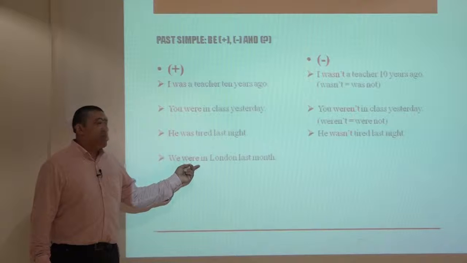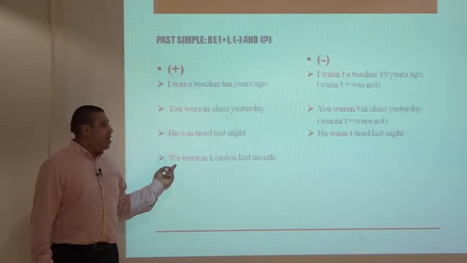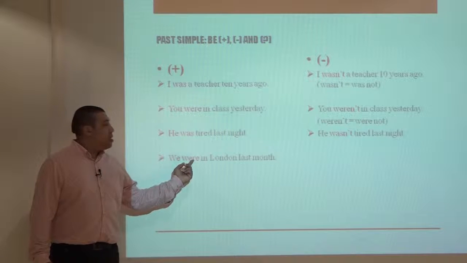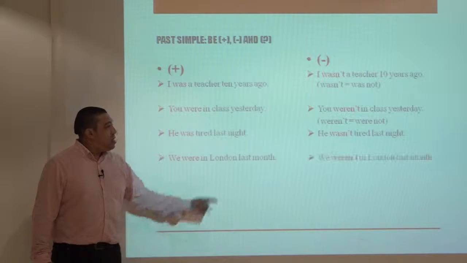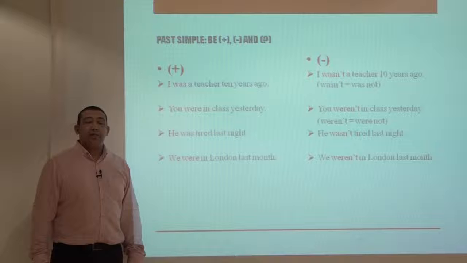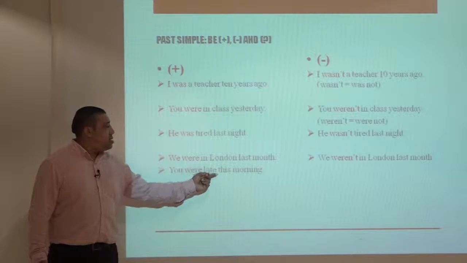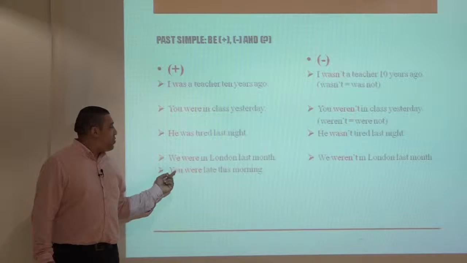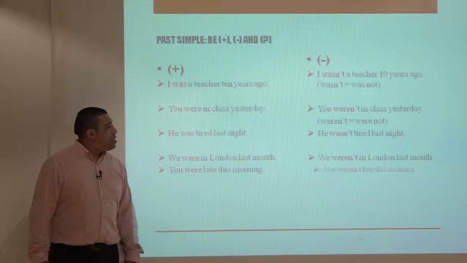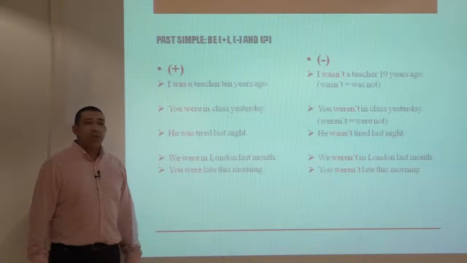We were in London last month. As we have we as personal pronoun here, we always use were in positive sentences. And the negative form is we weren't in London last month. You were late this morning. As we have you here, we always use were. And the negative form is you weren't late this morning.